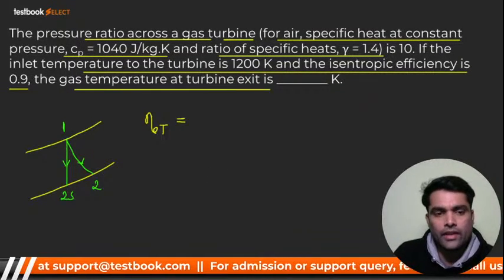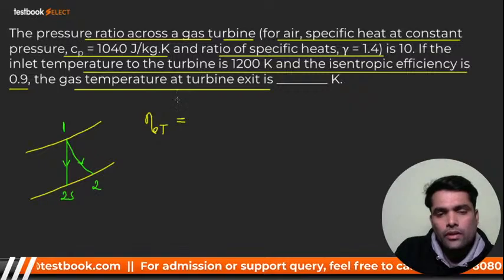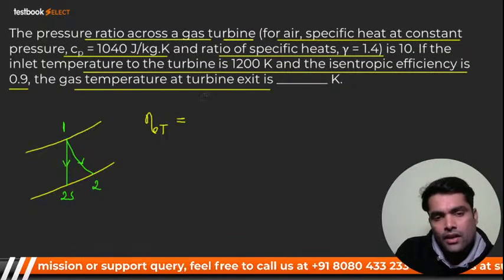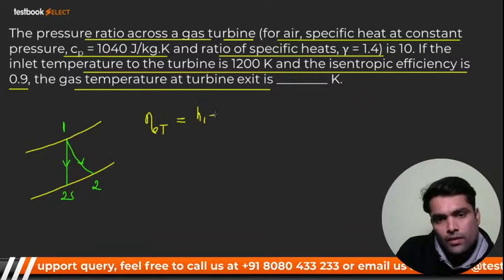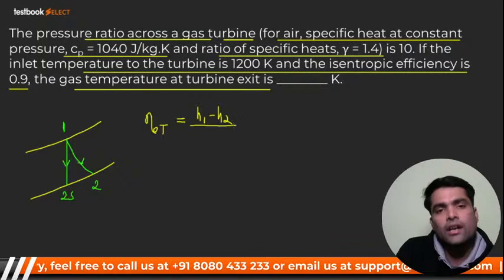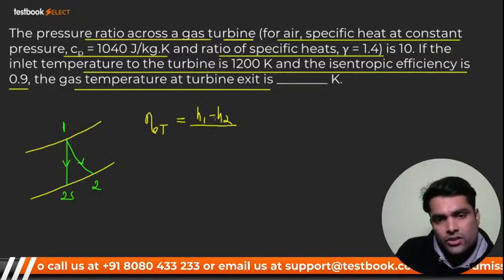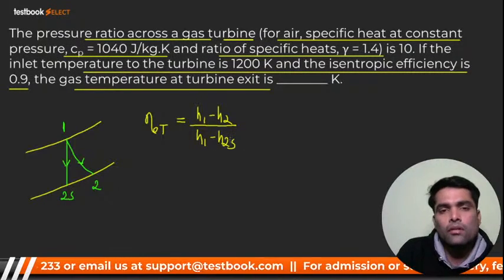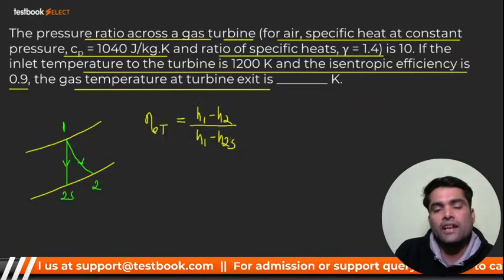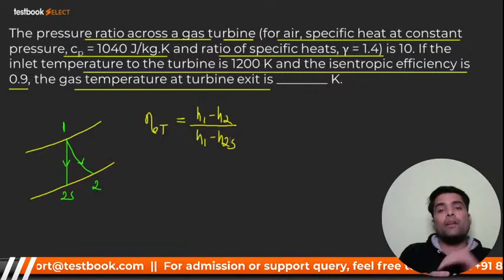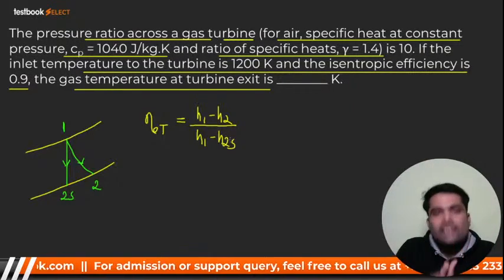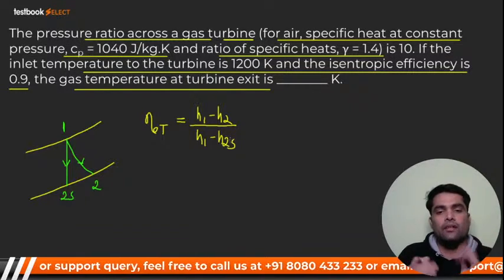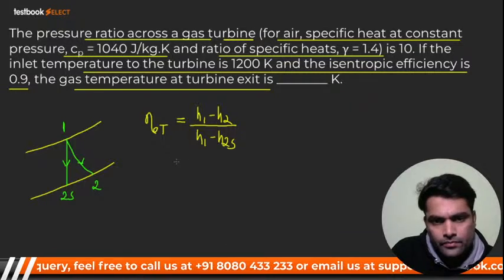Listen to me very carefully. If it is isentropic efficiency, what will it be? It should be none other than H1 minus H2, that is the actual drop in enthalpy, to the ideal drop in enthalpy, because the ideal drop in enthalpy will be more, because it's an ideal expansion, right? So definitely the drop in enthalpy will be quite high in the isentropic expansion as compared to the actual expansion.